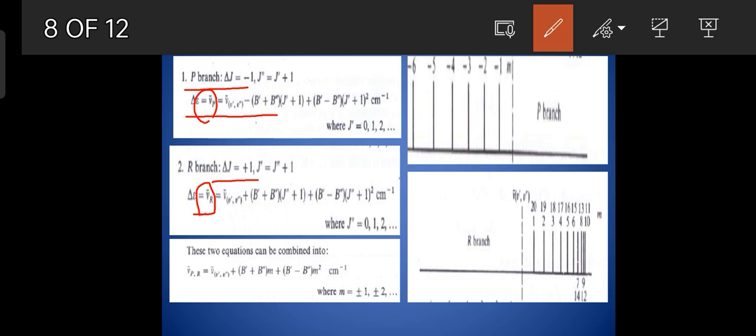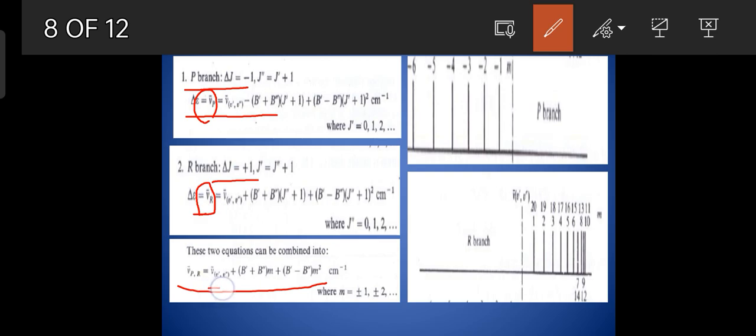These two equations can be combined into a single equation by putting J double prime plus 1 or J prime plus 1 as M and rewritten as nu bar PR is equal to nu bar V prime V double prime plus B prime plus B double prime into M plus B prime minus B double prime into M square.